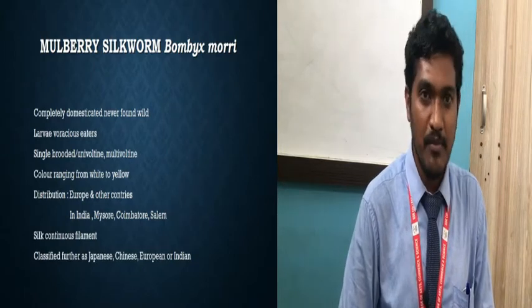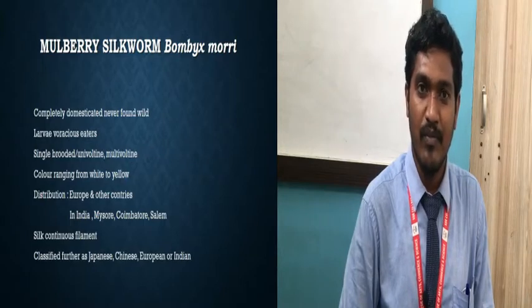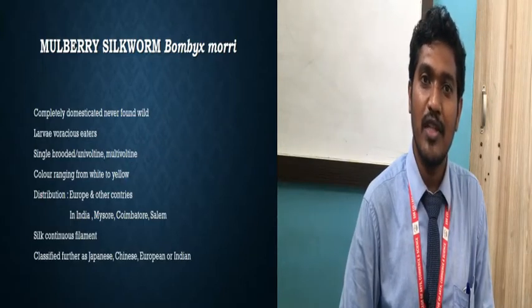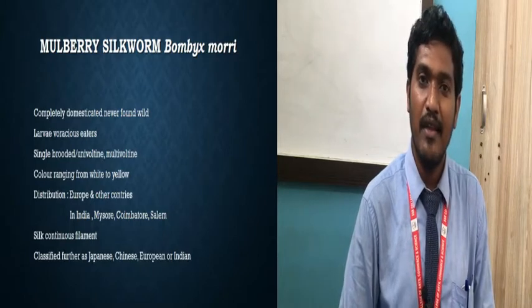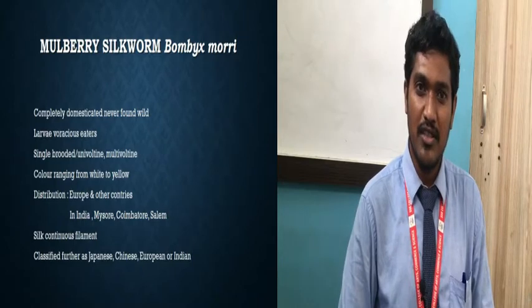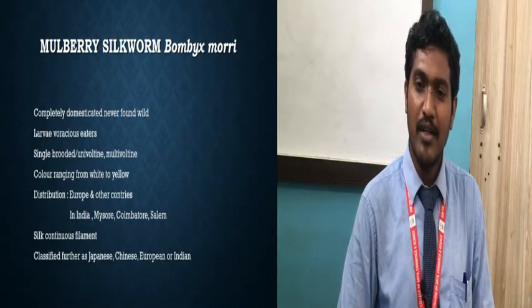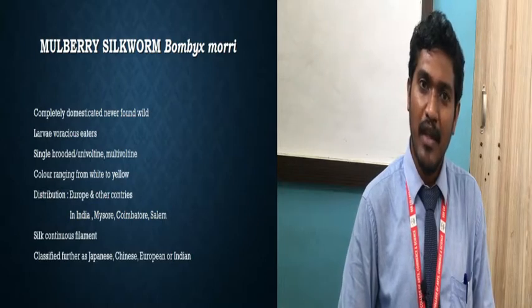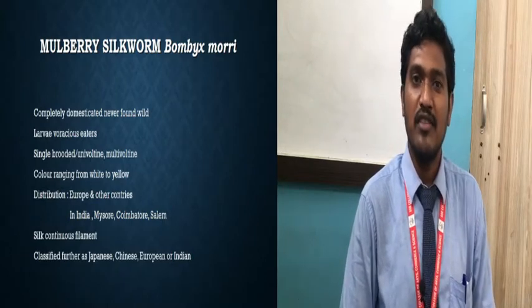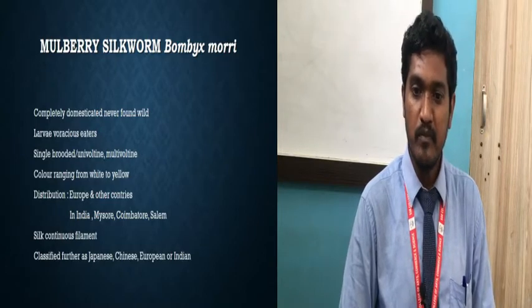So both types are found in this mulberry silkworm. Some mulberry silkworms are univoltine, some are multivoltine. And this difference is according to the region. In each region there will be a different type of mulberry silkworm, and it will show a different type of breeding habit. So this is the type of the breeding habit.